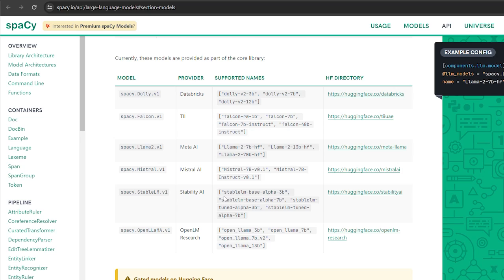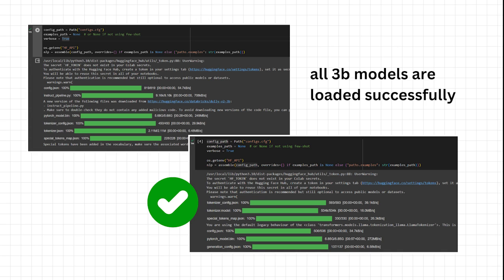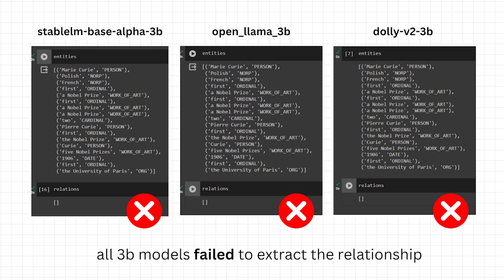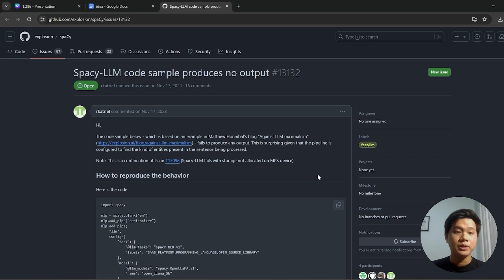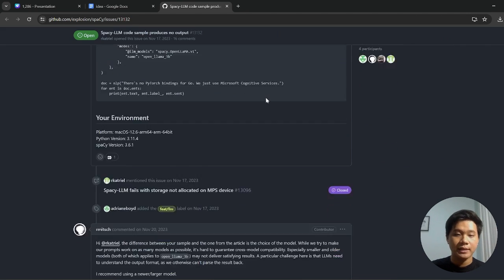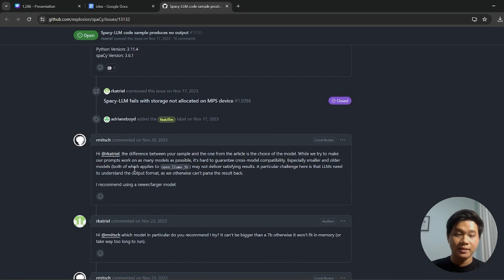So in the end, the only solution I thought of was using a smaller model, like a 3 billion parameter model. Based on the spaCy documentation, there are several supported models, such as OpenLLaMA, cypher-llm, and also Dolly. I tried and it works. However, I'm not satisfied enough with the result. No models could extract relations, and that's why I tried to seek a solution until I found this GitHub issue in the Explosion Git repository. The exact same problem, until I realized that one of the developers said this.